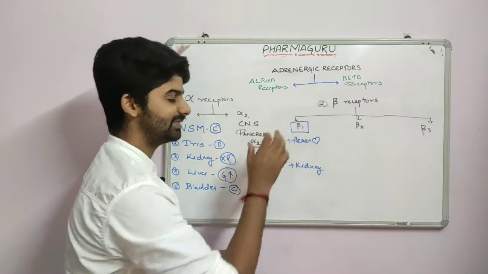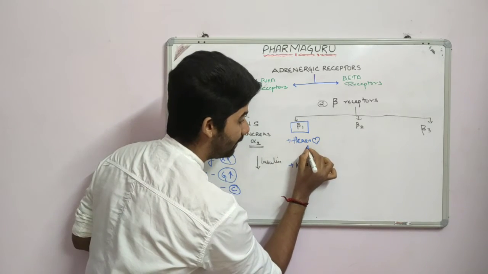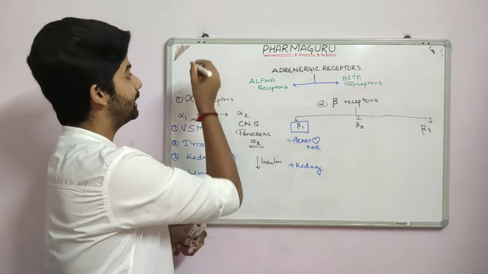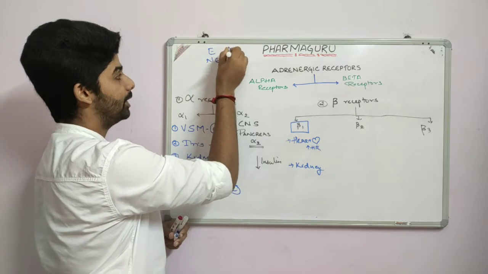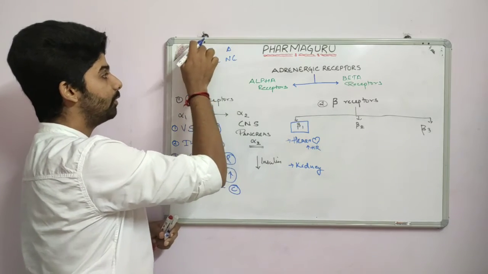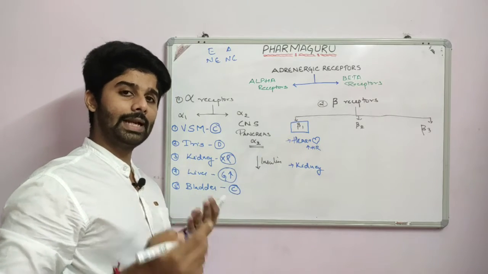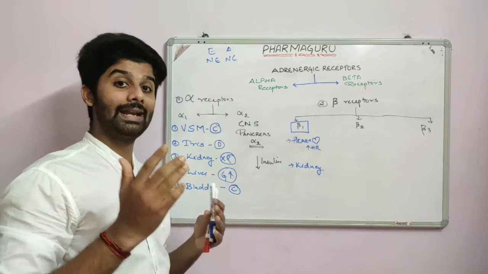Now, whenever the beta 1 receptor is stimulated, what happens in the heart? There will be increased heart rate, right? If any of the adrenergics, whether it be epinephrine, norepinephrine, or what we say as adrenaline or noradrenaline, comes and binds to the beta 1, see, I have said adrenaline is more cardiospecific than noradrenaline. Obviously adrenaline.